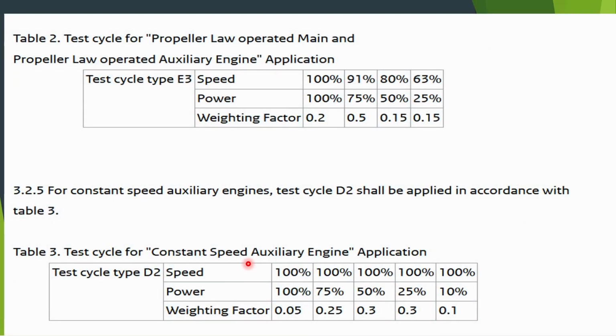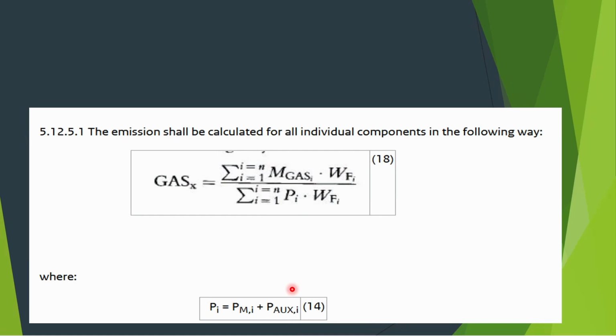And this is the D2 cycle. Here also you have to run the engine for 10%, 20%, 50%, 75% and 100%. We will calculate the weighted average value and based on the values given by NOx technical code, we will see if our engine is complying with the code or not.